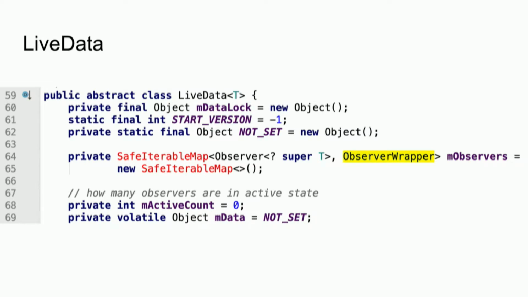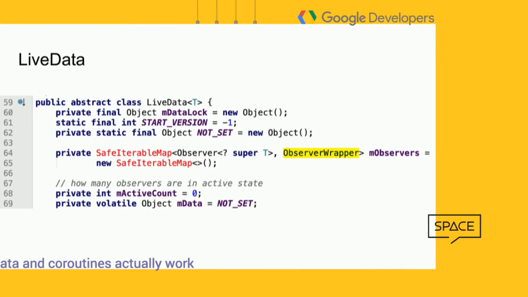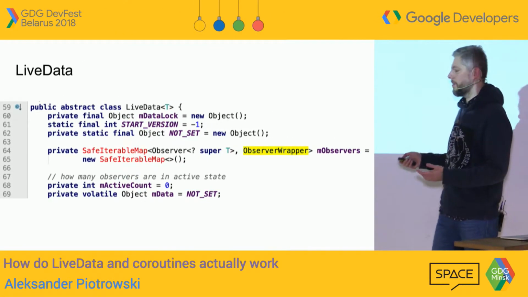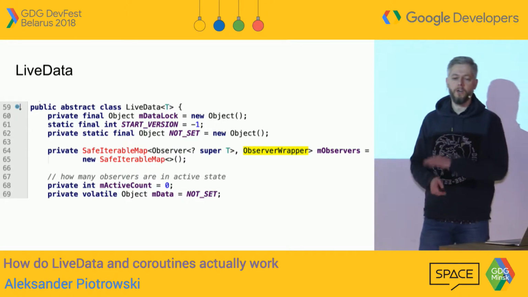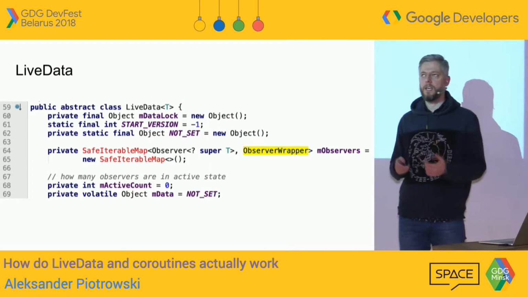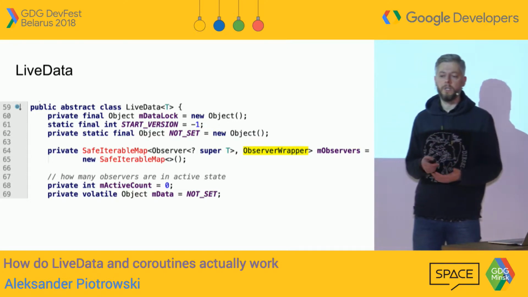There is a mutable LiveData that we actually can create an instance of, but LiveData itself is an abstract class. What's interesting in here is just this piece of data at the end, which is in this case not set. There are observers that can observe LiveData, but this is just that. Of course there's much more code below this, but you can trust me that LiveData is just like a behavior subject in a way from RxJava.